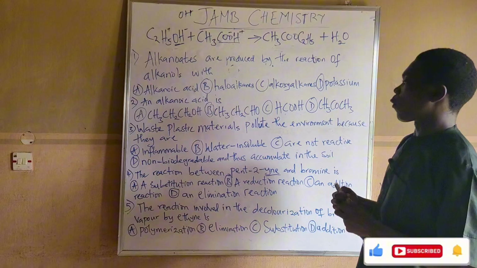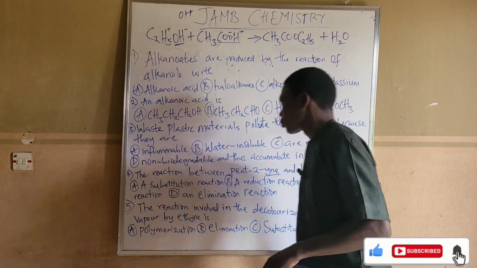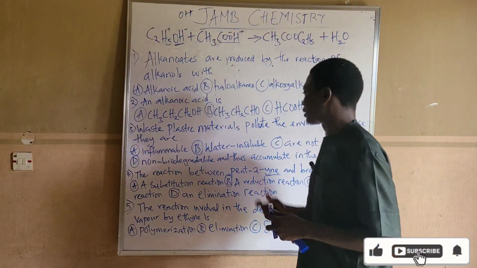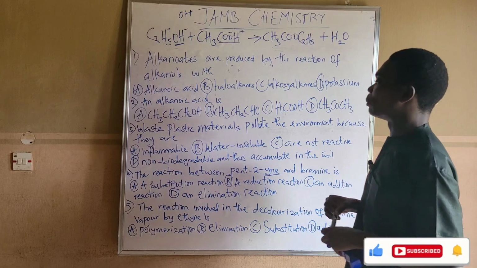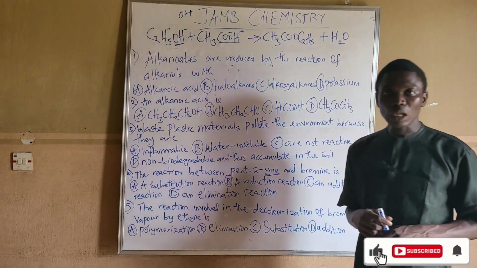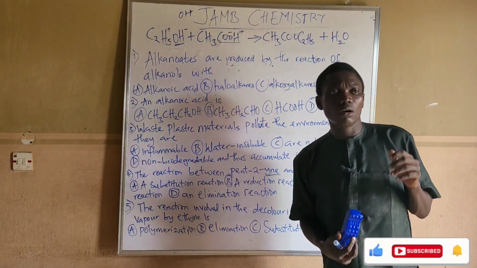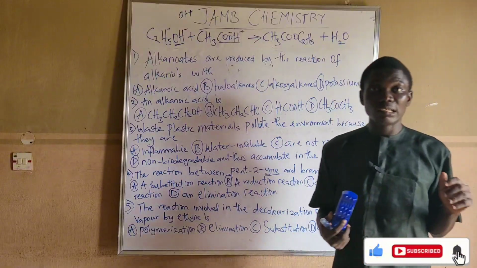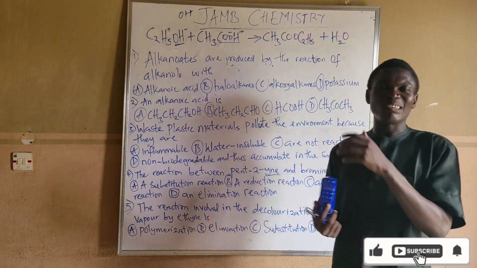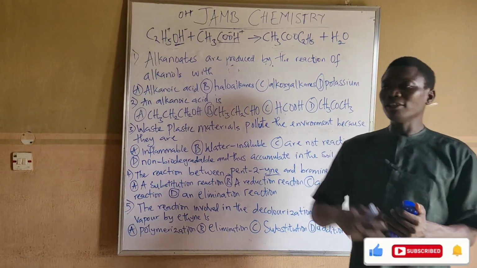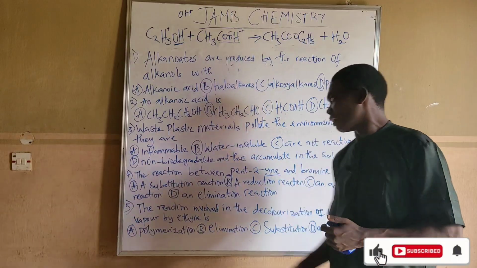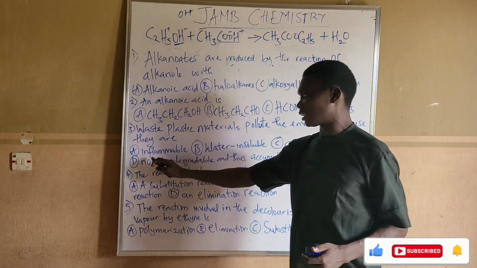Take note of that. For question number 3, waste plastic materials pollute the environment because they are. Now, first of all, you know plastics. The question is telling us that they pollute the environment. Why does plastic pollute the environment? Is it because it is inflammable?